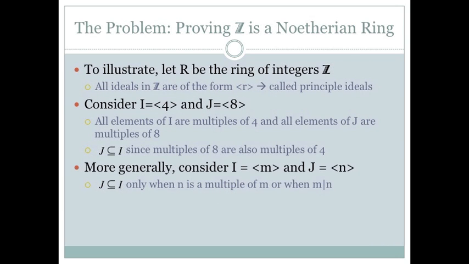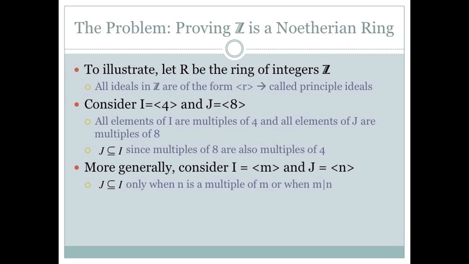We're going to go back now to the ring of integers Z and actually prove that that's a Noetherian ring. In order to do so, we're going to use the fact that all ideals in Z are of the form that we considered earlier, and they're called principal ideals.